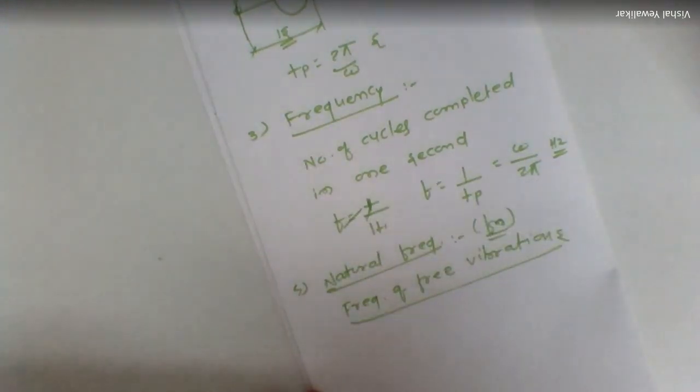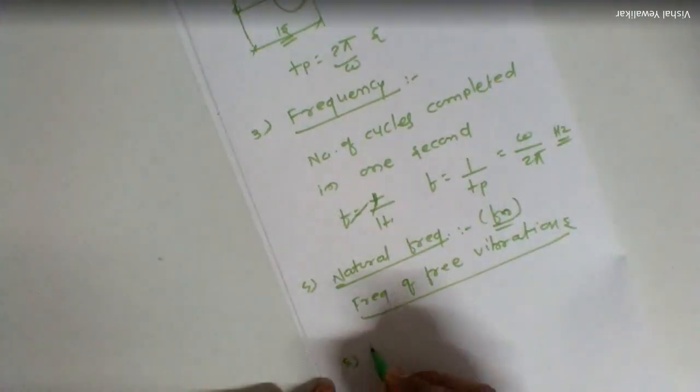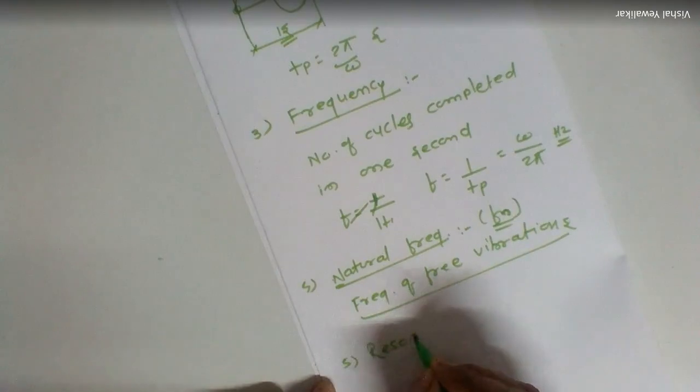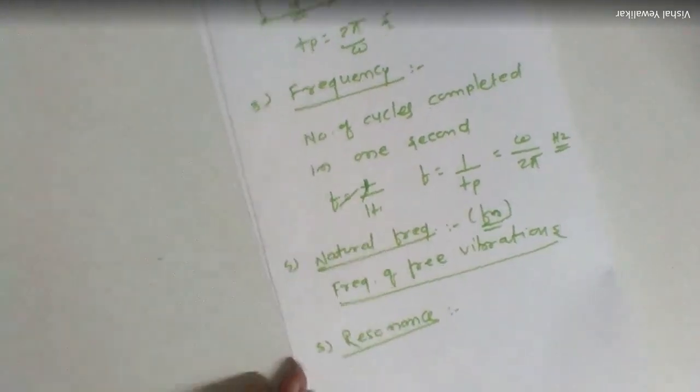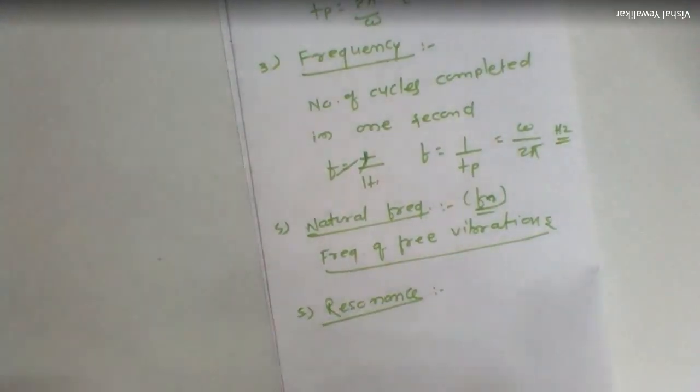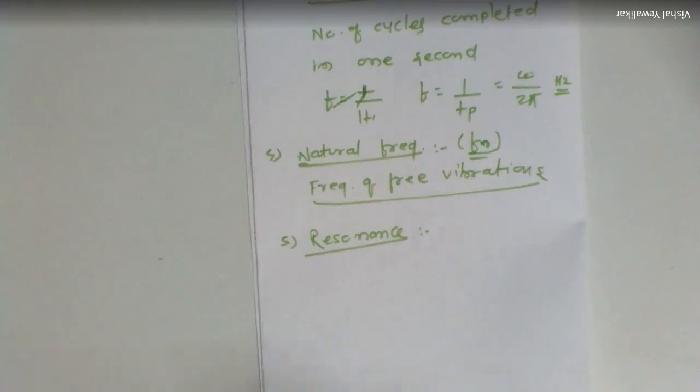Okay. So the next term is resonance. As we all know, if a body is vibrating, it has a natural frequency, isn't it? And when we provide an external excitation force to that particular body, the frequency of external excitation is another frequency. So in this system there are two frequencies. Okay, the first one is the natural frequency and the second one is the external excitation frequency.